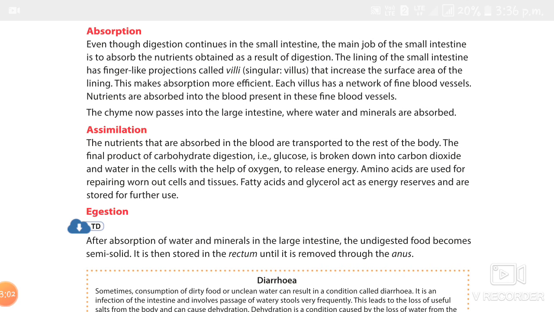What is the definition of egestion? The elimination of undigested food from the body is called egestion. Today we revised nutrition in amoeba and nutrition in humans. You know that animals and humans have five stages, that is five processes: ingestion, digestion, absorption, assimilation, and egestion. In the next class let's revise nutrition in ruminants.